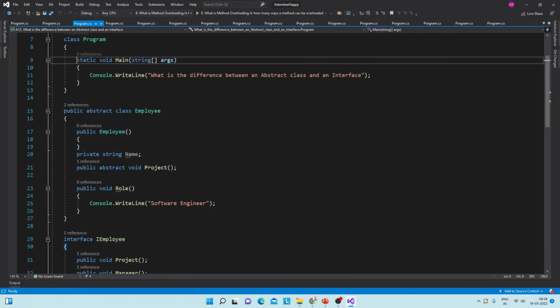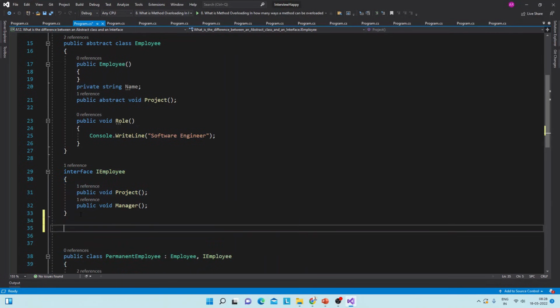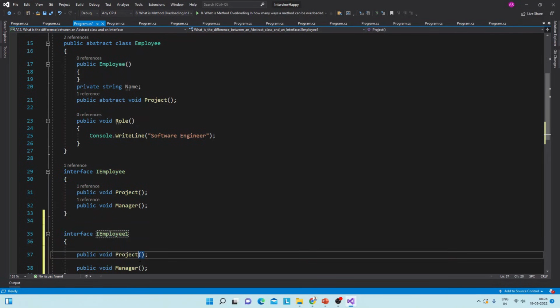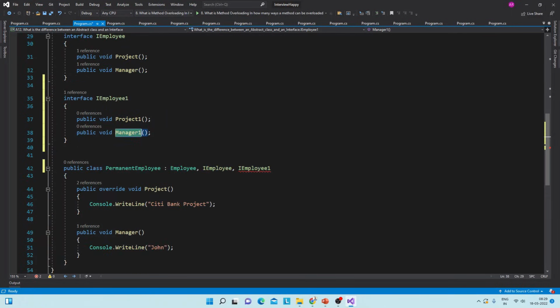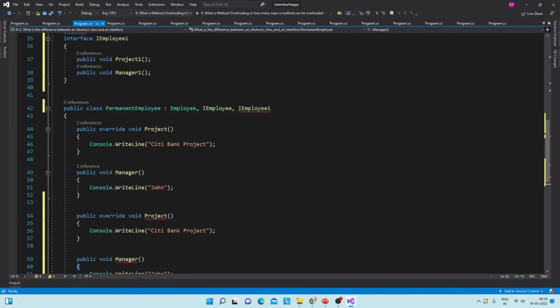Now, if I create one more interface, for example, this IEmployee1, Project1, Manager1. And if I try to inherit it, IEmployee1. Okay. And obviously then I have to define both these methods, Project1 and Manager1 here. So I will just copy paste these methods and write here Project1 and Manager1. So now you see there is no problem.